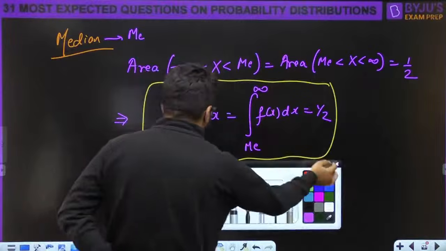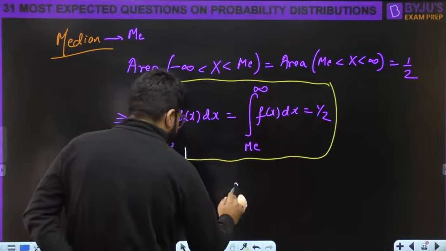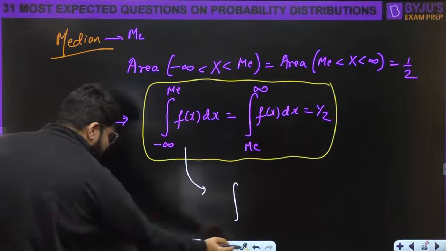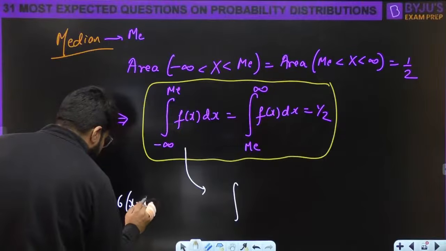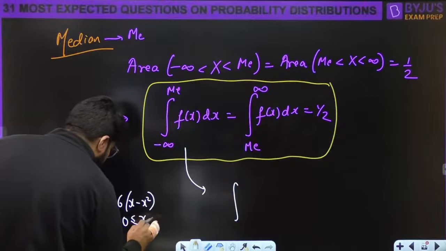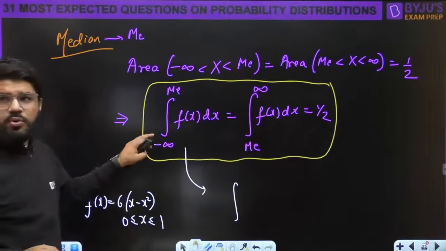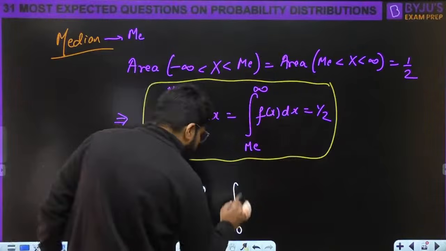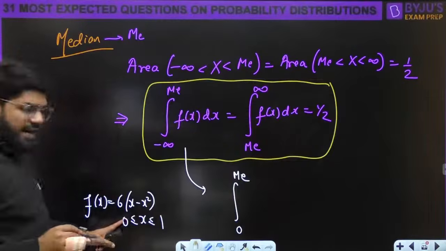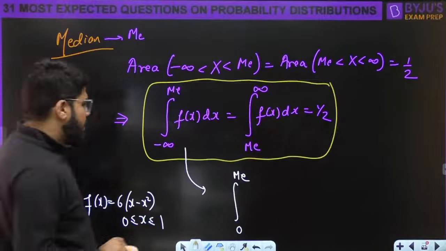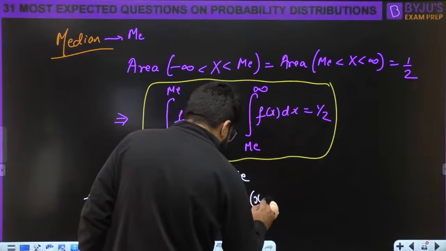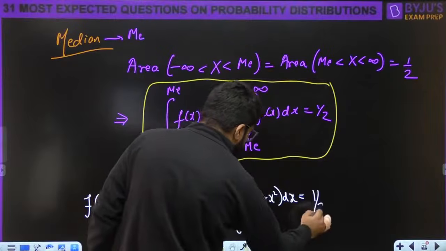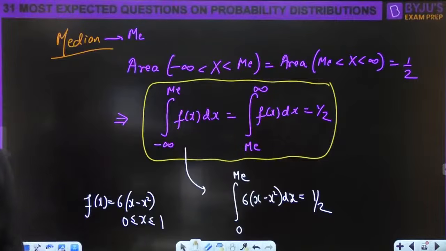Now let us use this first one. What is the fx we have? Fx is equal to 6x(1 minus x), or 6 of x minus x square, but x is between 0 to 1. So the lower limit should only start from 0. It cannot start from minus infinity, right? So integration from 0 to ME, since the random variable starts from the lower limit 0, of fx dx, where fx is 6x minus x square, is equal to 1 by 2. That is the equation you have to solve, right?